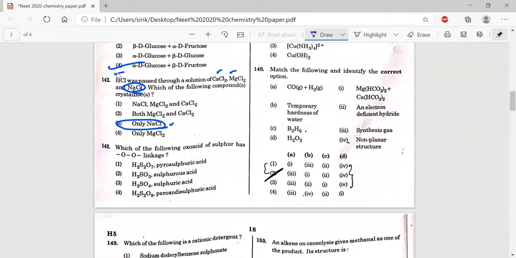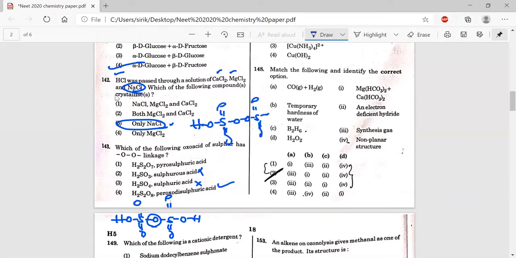Which of the following oxoacids of sulfur has an O-O linkage? Just draw the structures of all. H2S2O7 is pyrosulfuric acid. Let's see the structure here, with one more double bond O. This is the structure of H2S2O7, and it does not have an O-O linkage, and H2SO3 and H2SO4 also won't have it, and H2S2O4 neither. H2S2O8 has the peroxy linkage. This is my option.